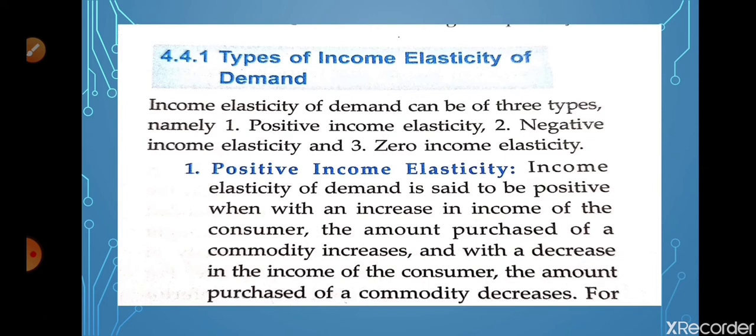Suppose your income is increasing, you got the bonus, so the quantity of the commodity which you are purchasing will also increase. And if you are having some deduction, some taxes you have to pay, then the commodity purchased by the consumer may decrease.